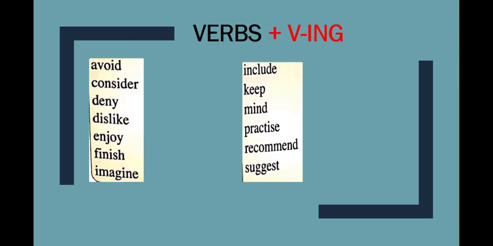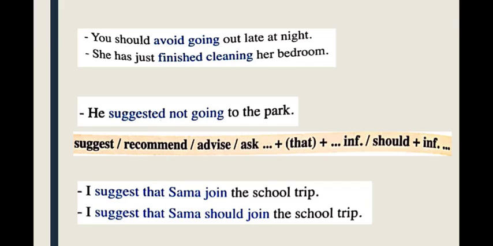And the verbs that are followed by other verbs using ing are avoid, consider, deny, dislike, enjoy, finish, imagine, include, keep, mind, practice, recommend, suggest. These verbs are followed by other verbs that take ing, and we say you should avoid going out late at night. Avoid going.